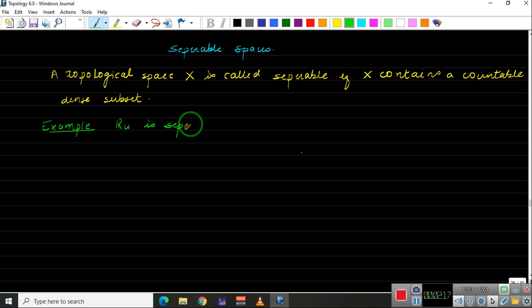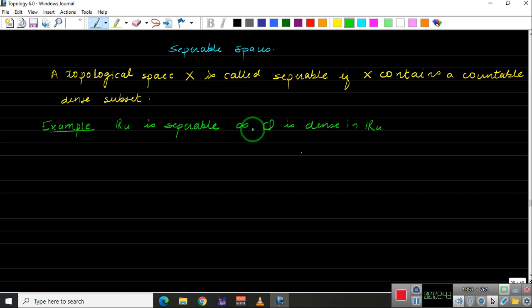Why? Because when we talked about dense sets, we stated that Q is dense in R with the usual topology, and also we know that Q is countable.